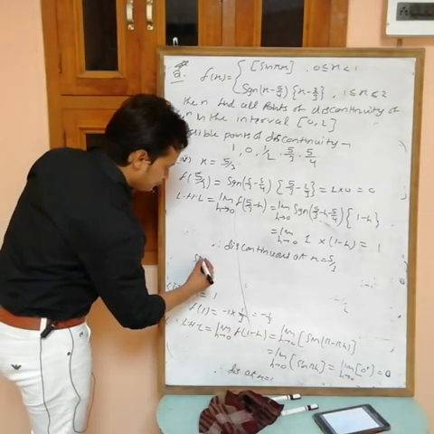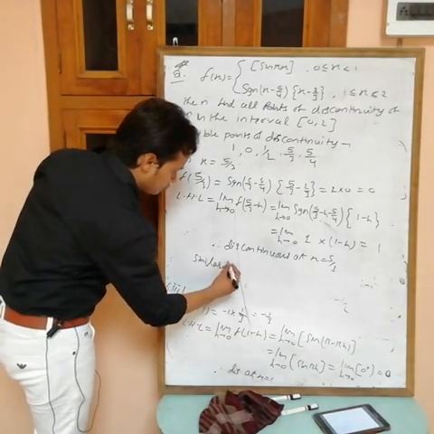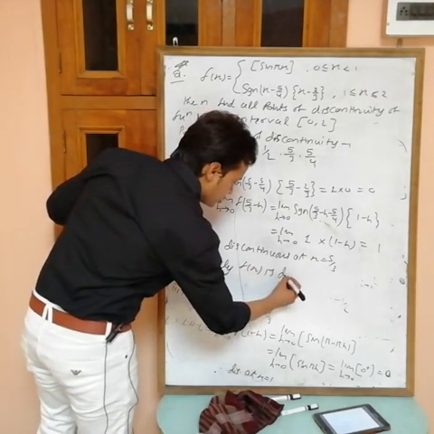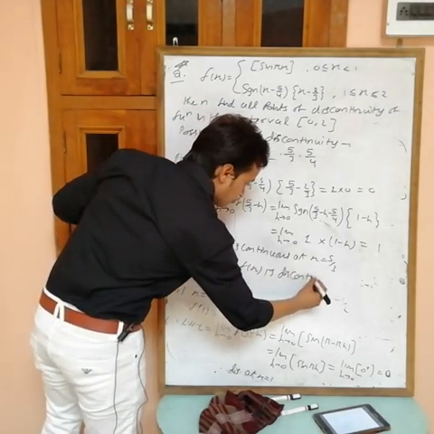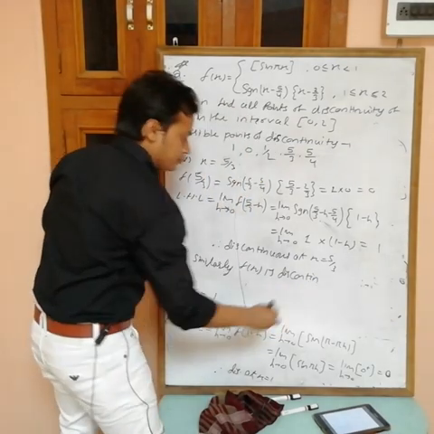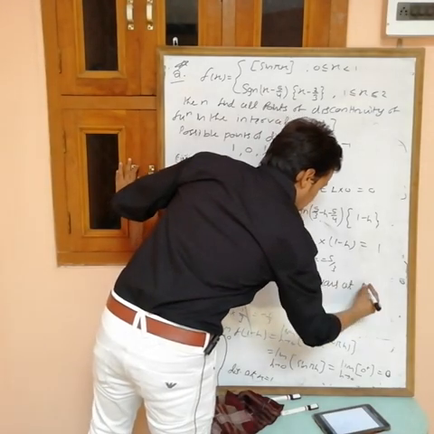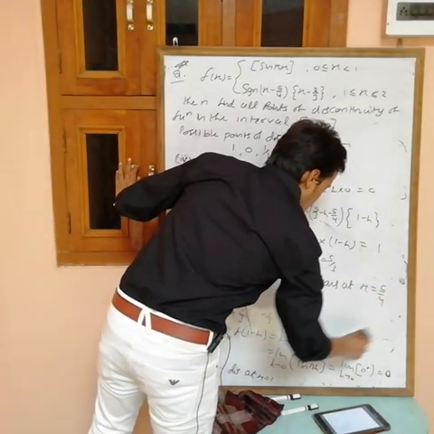Similarly, f(x) is discontinuous at x equals 5 by 4.